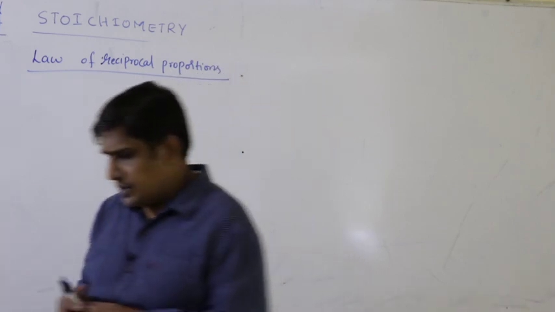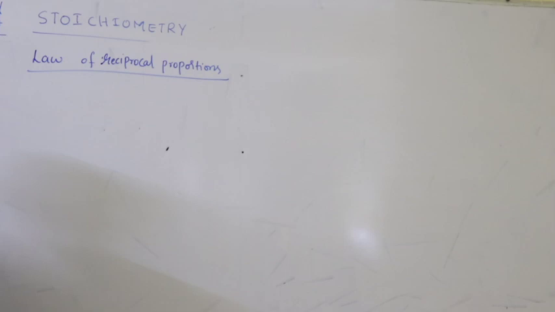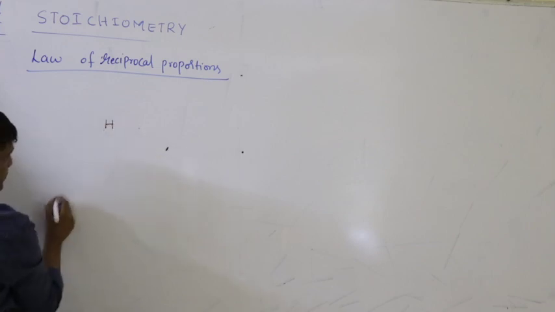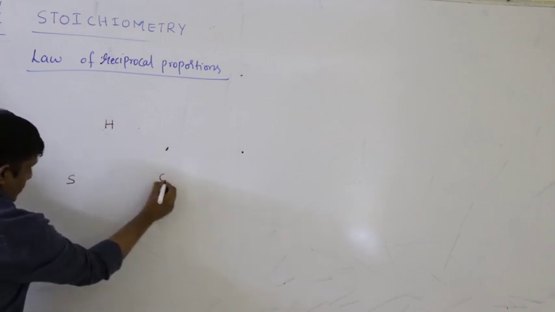So it is a little confusing. Let us take a simple example. We require three elements. I am taking three elements: hydrogen, sulfur, oxygen.